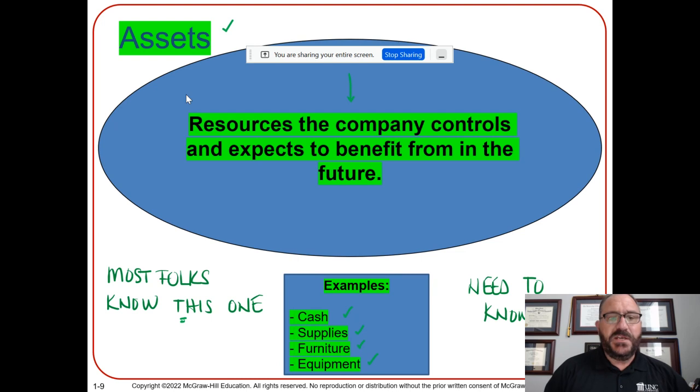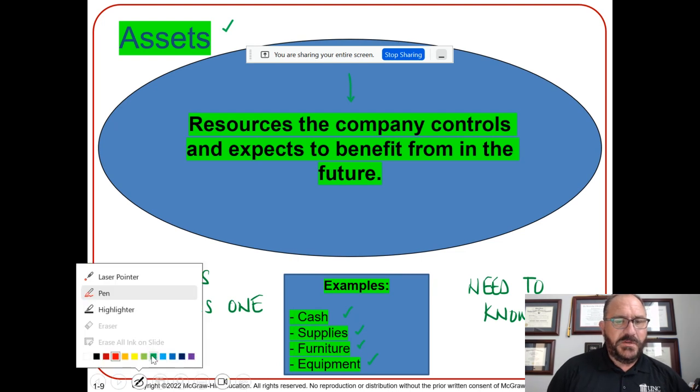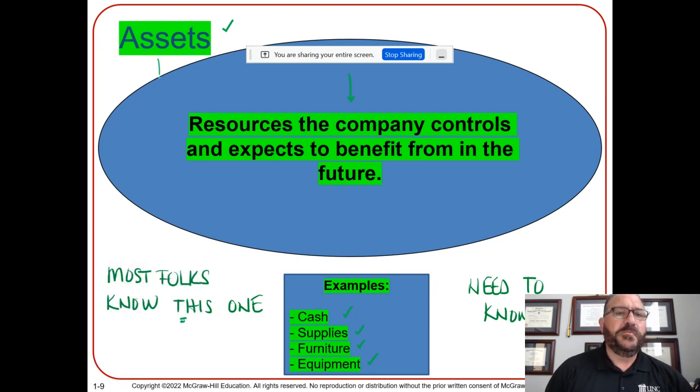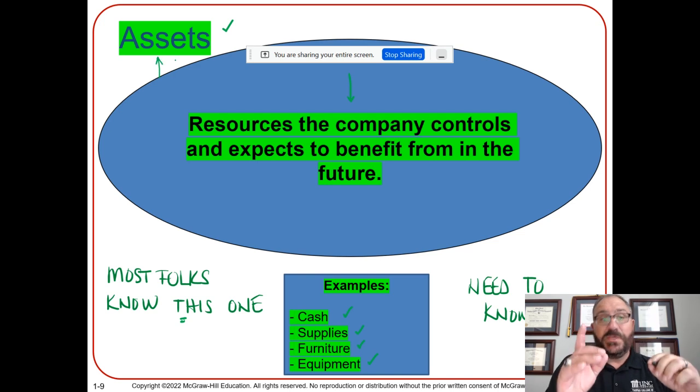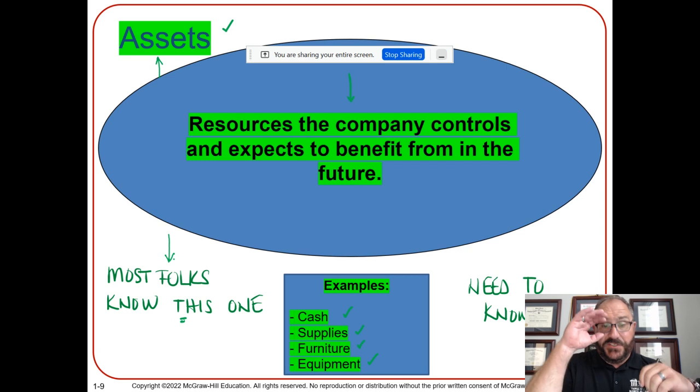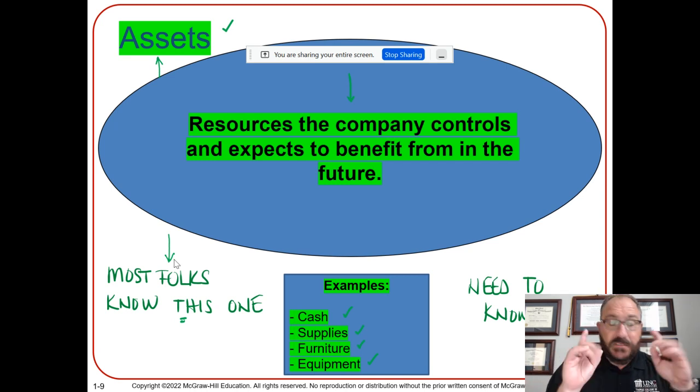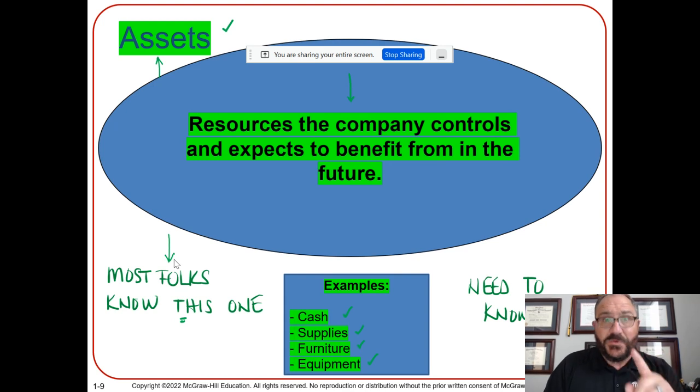Anyway, now we're going to talk about some of these different items on financial statements. Notice the term assets right here. Remember, you've got to know these terms. Assets are resources the company controls and expects to benefit from in the future. Most folks know some of these: if you ask somebody what an asset is, they say cash, supplies, furniture, equipment. You absolutely have to know the terminology, otherwise you won't be able to answer questions. Assets are on the balance sheet, and they're part of the accounting equation.